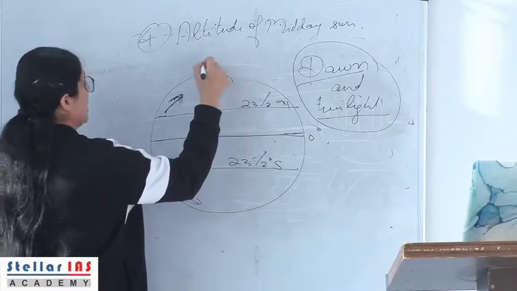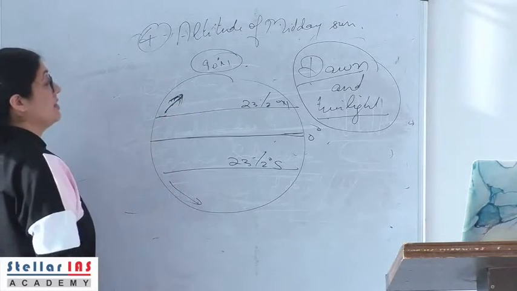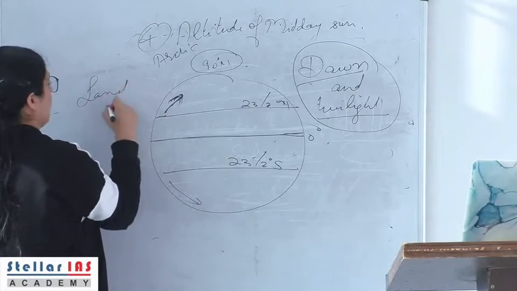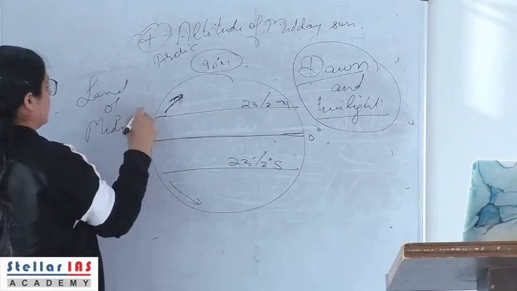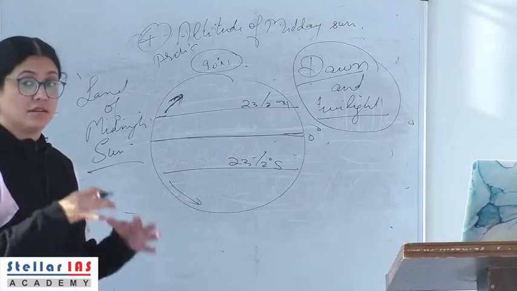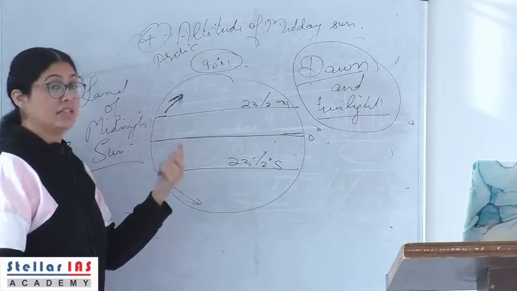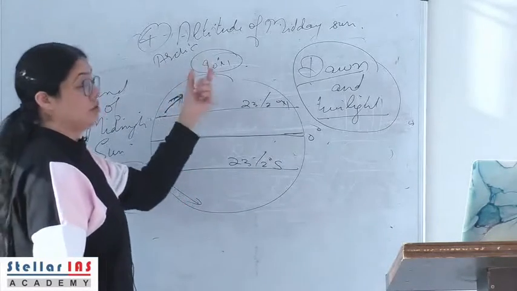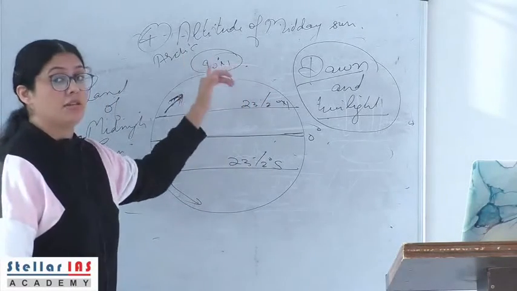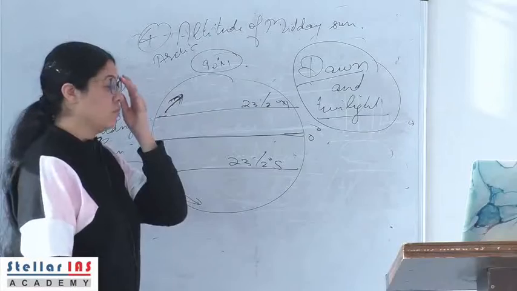Such that at 90° north, during the summer season of the northern hemisphere, we say that the Arctic Circle is a land of midnight sun. Why? Because there is some amount of light that shines throughout the day. The Arctic Circle, mind you, is not receiving vertical rays of the sunlight. It is because the scattering or diffusion or the period of dawn and twilight is very much enhanced during the summer season in the northern pole region, because the rays are very oblique and there is more scattering.